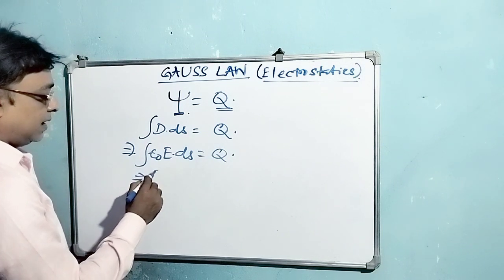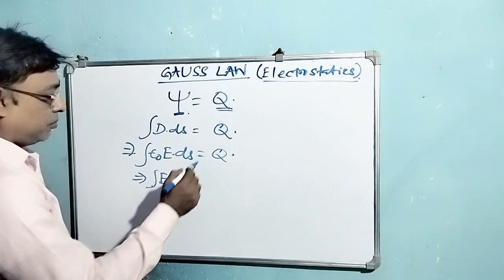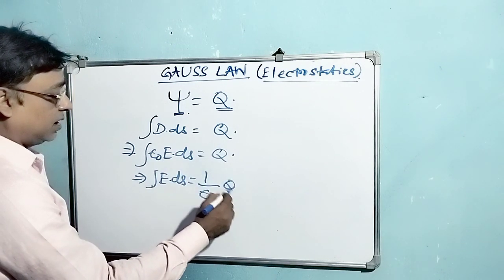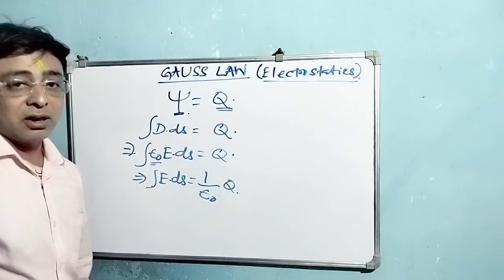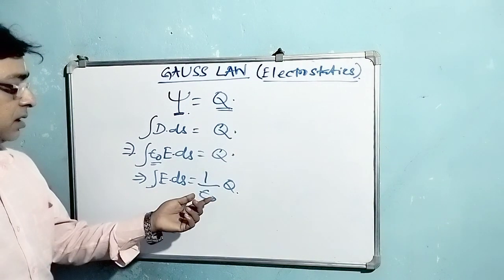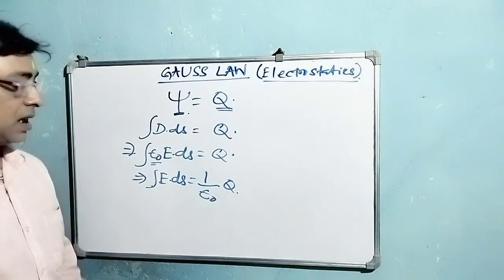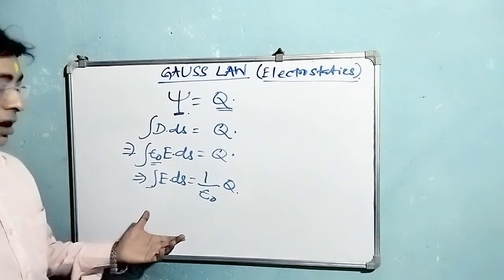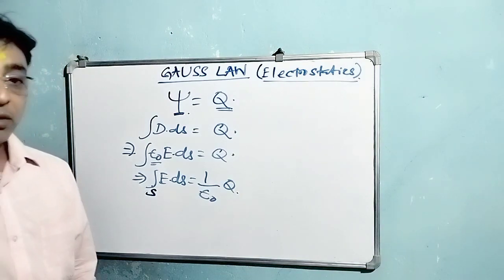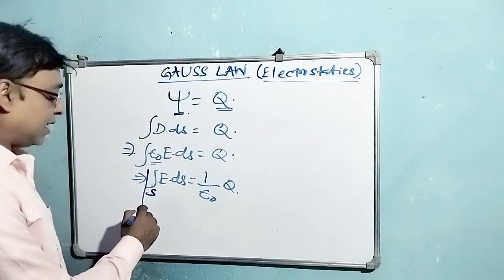So we can write that the surface integral of E dot dS is equal to 1 by epsilon 0 times the charge enclosed, because epsilon 0 is a constant that can be taken out, and if we take it to the right hand side, it will be 1 by epsilon 0 times the charge enclosed. So literally speaking, the surface integral of electric field over the closed surface is equal to 1 by epsilon 0 times the charge enclosed.